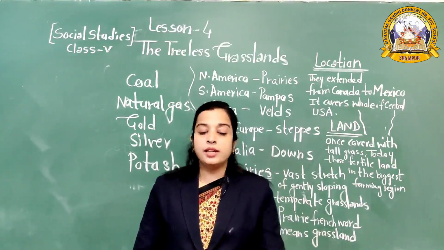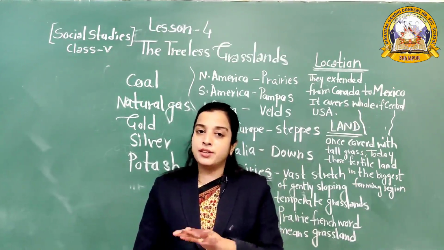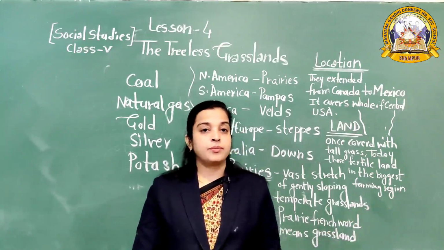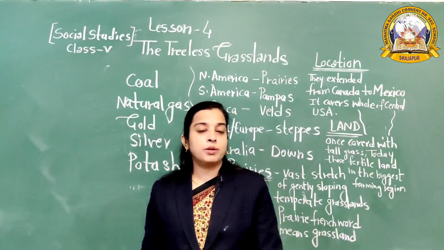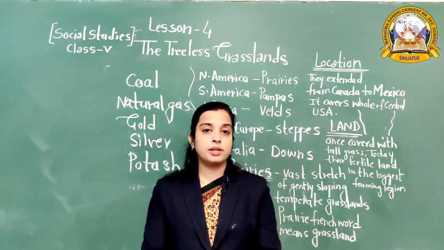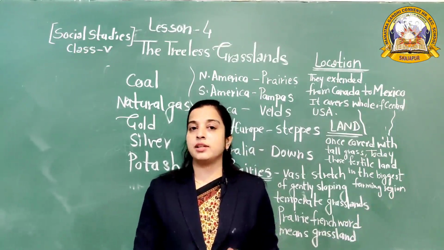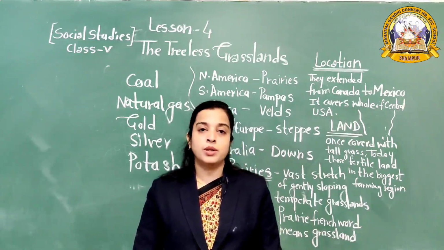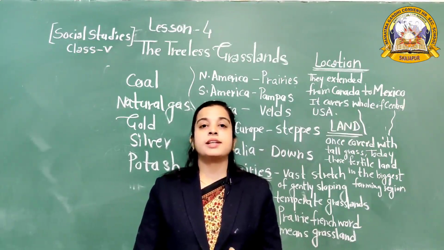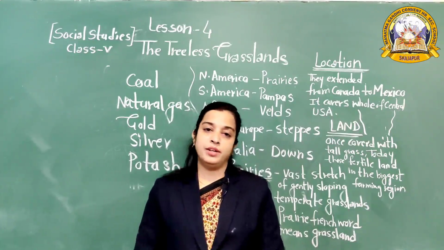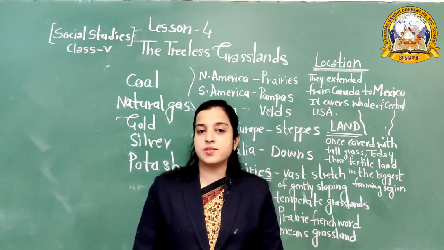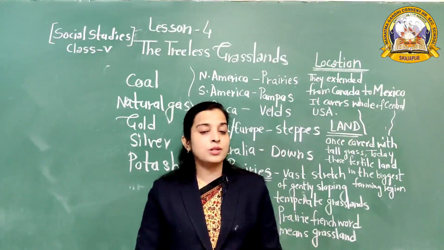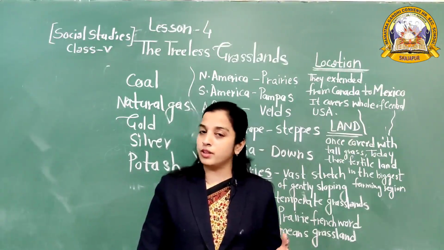So in the prairie the machine has replaced manual labor. मशीन ने मैनुअल लेबर को रिप्लेस कर दिया है. जो काम 10 लोग मिलकर करते थे वो सिर्फ एक मशीन कर देती है, और उसको ऑपरेट करने के लिए हमें सिर्फ एक पर्सन की जरूरत होती है. So in the prairie all the work is done through machines, and it is the biggest farming region in the world and also known as the wheat basket of the world.